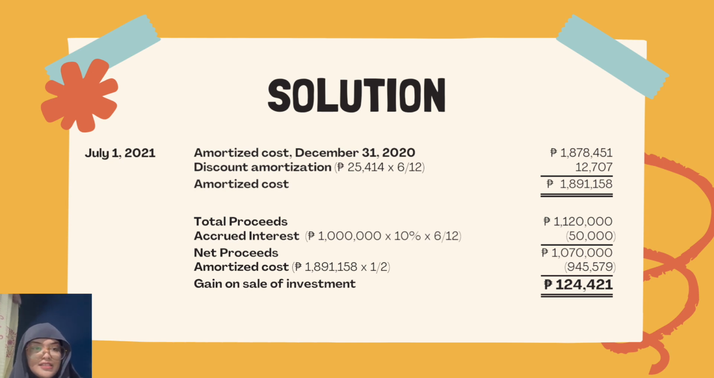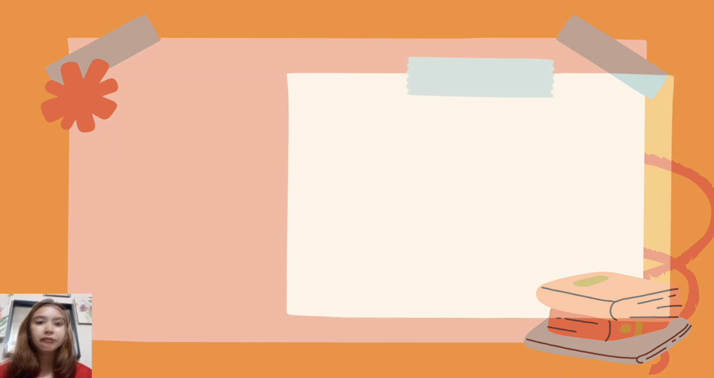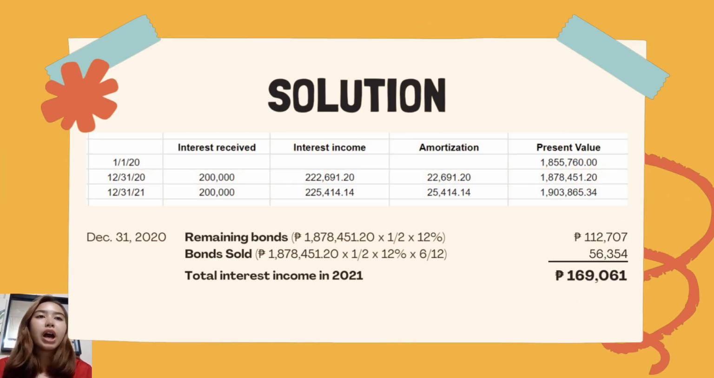Then, with that answer, we subtract half the amortized cost, which gives us the total gain on the sale of investment, 124,421. So for number 3, we were asked to find the interest income to be recognized in 2021. The answer is the interest income to be recognized in 2021 is 169,061 pesos. Now let's solve how we arrived at that amount.